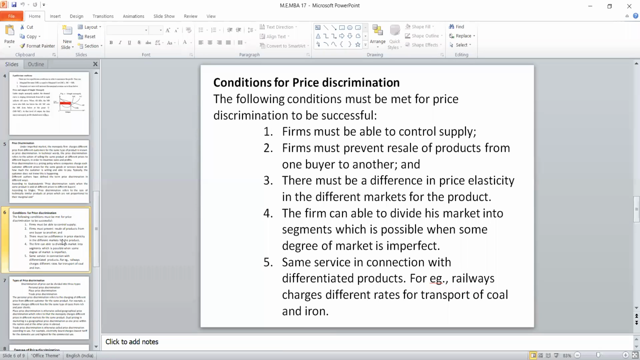The last condition is that the same service in connection with a different product should be charged at a different price. For example, if you take a railway, there will be first AC, second AC, three tier, two tier. Likewise, for the same service, based on the additional facilities added to that particular product, the price will differ. This is also called price discrimination only.